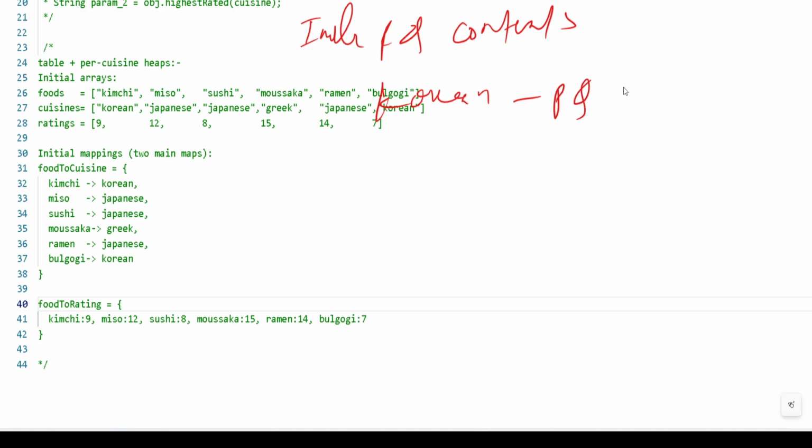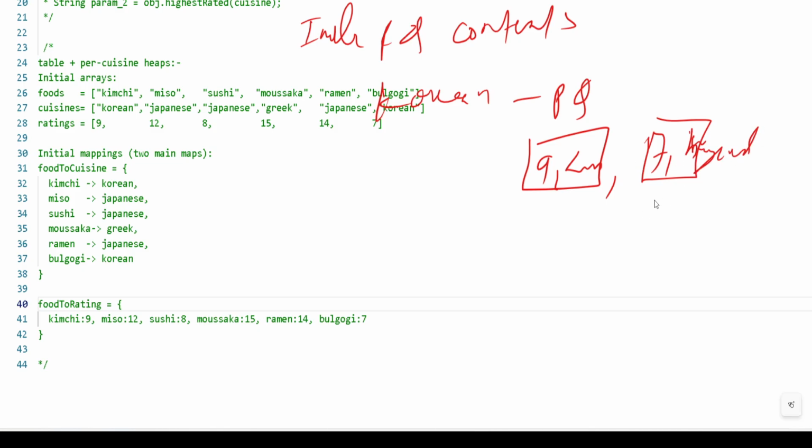Let's suppose we have 9 and kimchi, the very first order came, then 7, and then bulgogi came, not sushi, since sushi is not Korean.